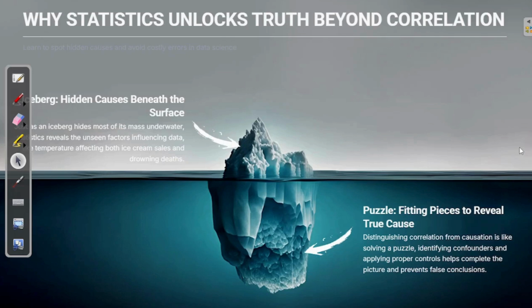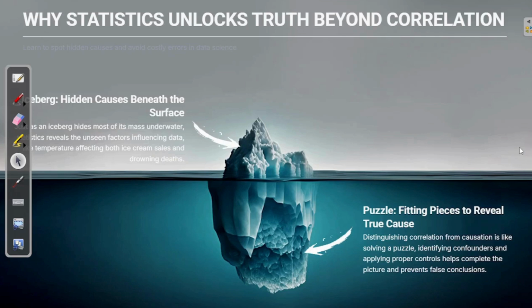You might say no, but summer can cause sales of ice cream, and people going to the sea or going to a river to take a bath and getting drowned over there, right? So fitting pieces to reveal the true cause. Distinguishing correlation from causation is like solving a puzzle. It means ice cream sales and drowning deaths may not be directly related, but they can both be caused by summer, right?